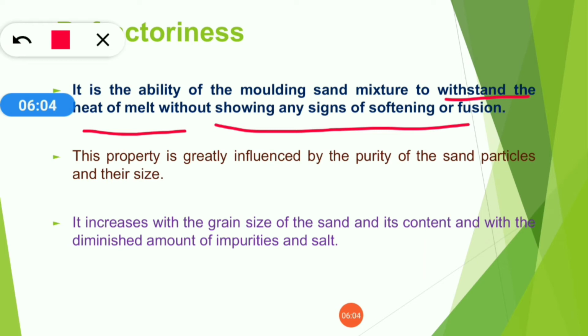and this ability to resist higher temperature is called refractoriness. This property is greatly influenced by the purity of the sand particles and their sizes. The purer the sand, the higher the refractoriness. It also increases with the grain size. If the grain size increases, then refractoriness increases, along with a diminished amount of impurities and salt. If the impurity increases, the refractoriness decreases.